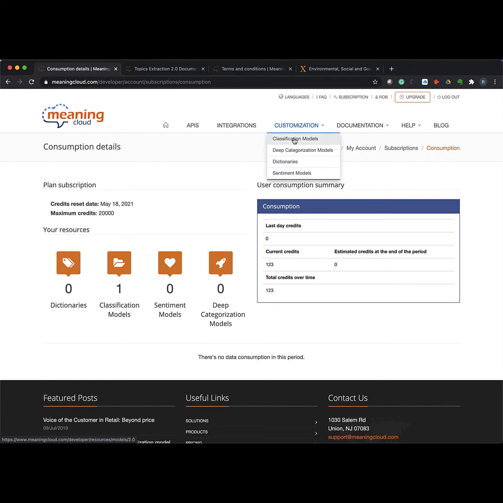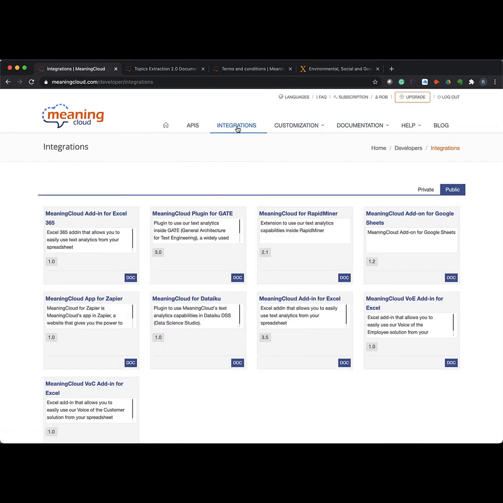But we will dive much deeper into that, and into the deep categorization, into the benefit of adding a dictionary, and into tuning the sentiment models in the system. All those things will probably be separate discussions once you've established yourself and created your account. So I'll end here. Where we're going to focus the rest of our time today is on the integrations with the various systems.